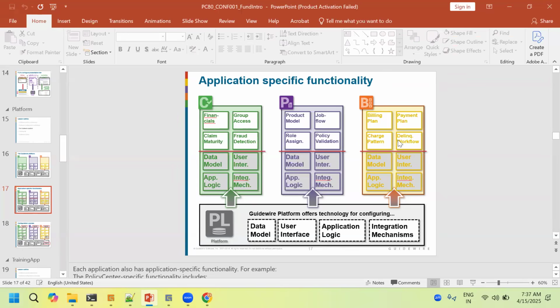It doesn't mean that any changes have to be done only in the contact manager. If I want to add an address, or additionally add a phone number, and I do the same thing in PolicyCenter, it will automatically get added to ClaimCenter and BillingCenter.